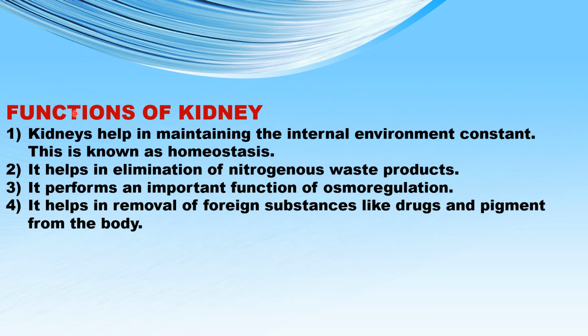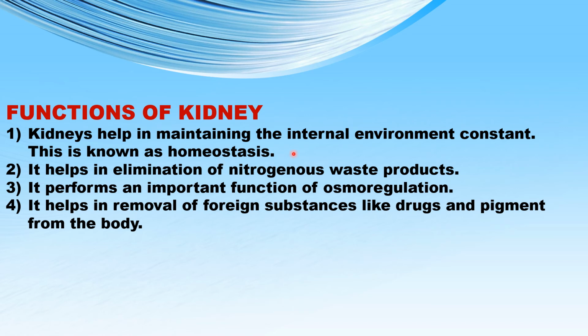Let us study the functions of the kidney. The first function is that kidneys help in maintaining the internal environment of the body constant. This is called homeostasis. So what is it that the kidney tries to maintain at an optimum or normal level? The kidneys help in maintaining the blood pressure of the body.